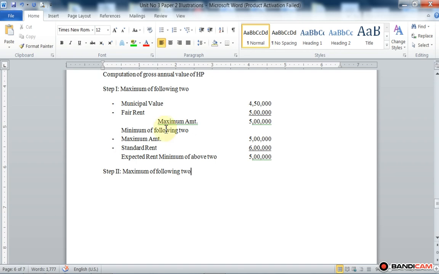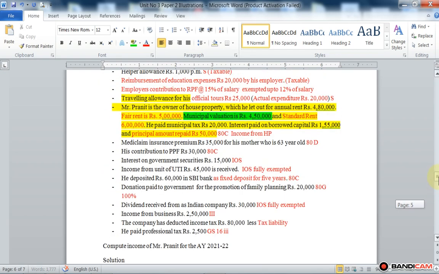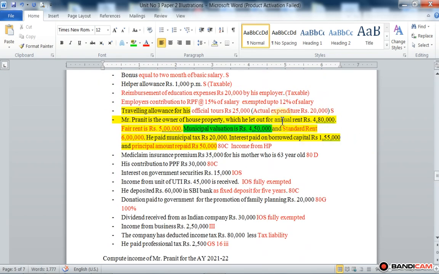The adjusted actual rent is also given, that is the actual rent received during the year, annual rent 4,80,000.